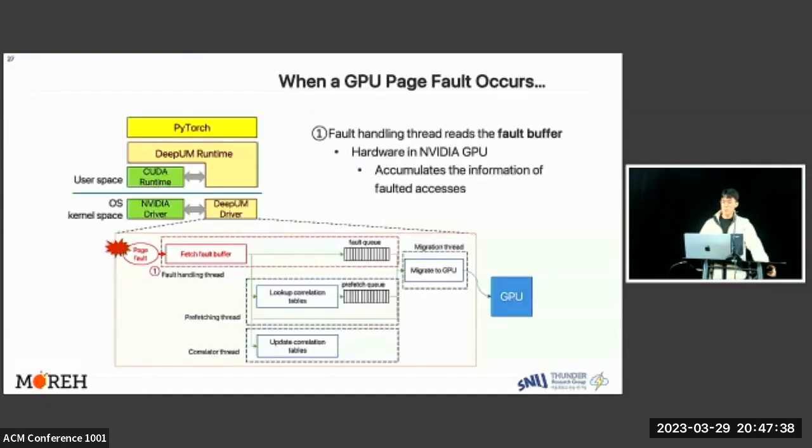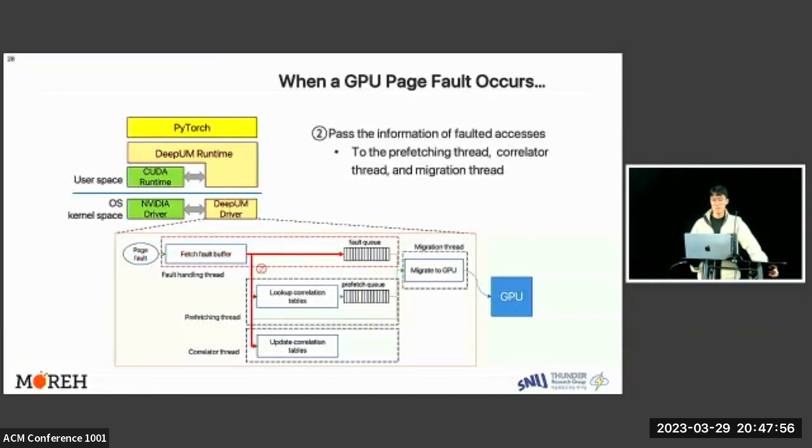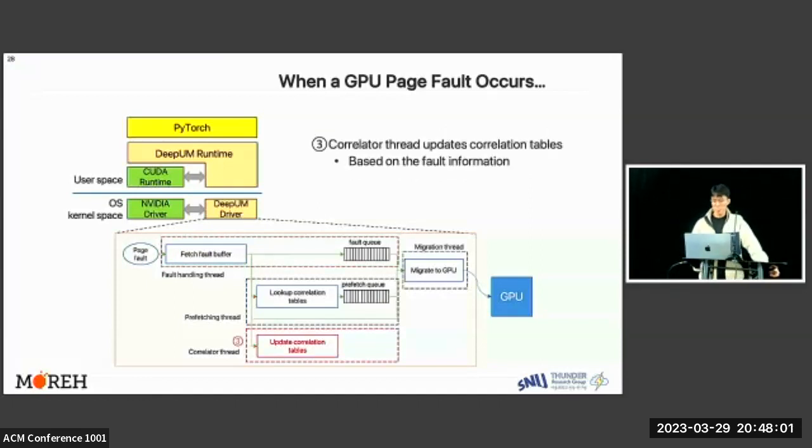Let's see what happens when a GPU page fault occurs and how correlation prefetching works. First, when a page fault occurs, the fault handling thread reads the fault buffer. Fault buffer is a hardware in the NVIDIA GPU that accumulates the information of faulted accesses. Second, it passes the information of faulted accesses to the other threads. Third, correlator thread updates correlation tables based on the fault information.